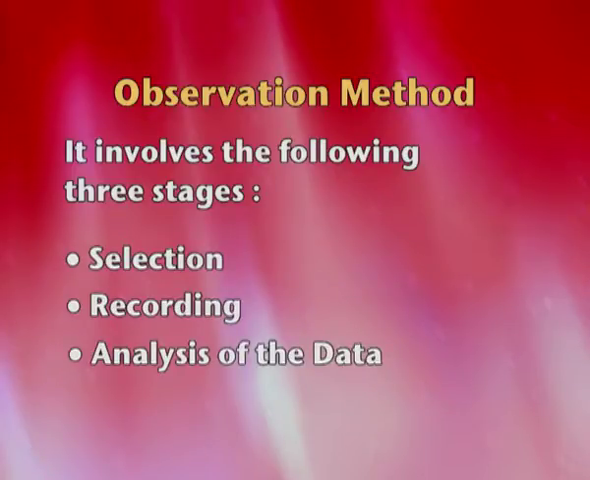Now obviously if I have to observe somebody scientifically, I need to know what to observe. I need to differentiate relevant behaviors from irrelevant behaviors. I need to have a criteria for identifying what is important behavior from my research point of view. So that is what is a selection process.